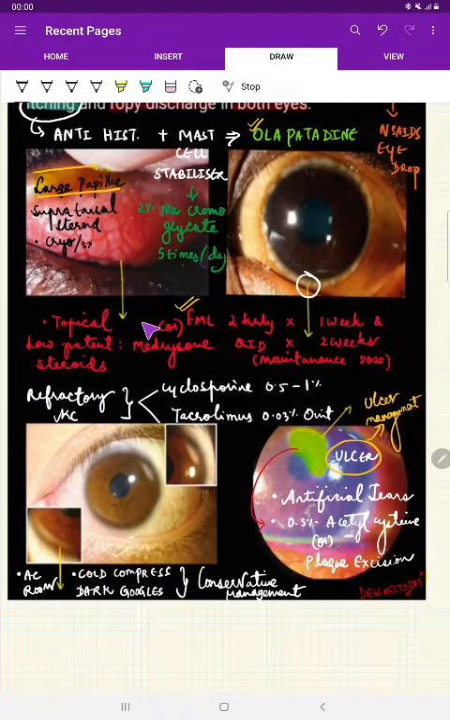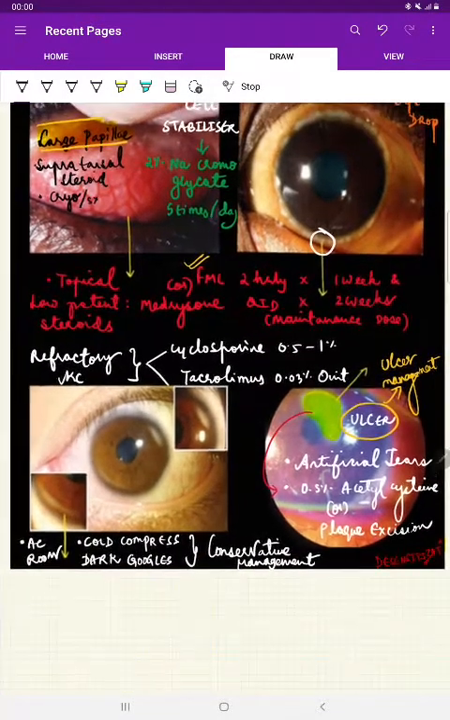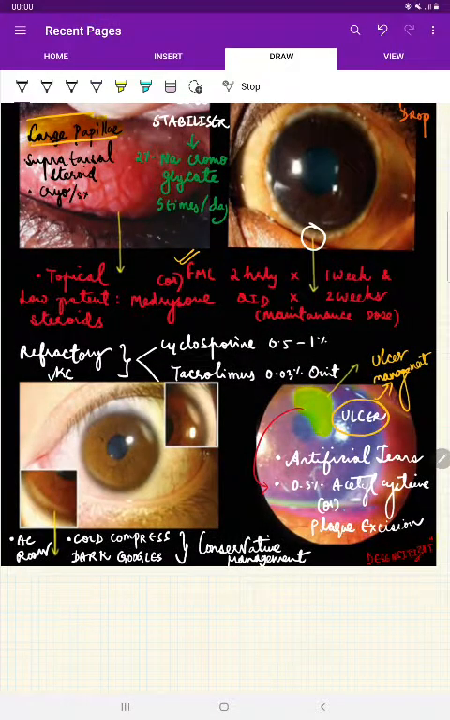Simple. Okay. Now coming to what is happening, there is inflammation taking place. So this is severe inflammation. There are eosinophils and Horner-Trantas dots settling in the limbus, right? So to decrease inflammation, what to do? Steroid. Topical low potency steroids, example fluorometholone, 2 hourly we need to give, and medrysone we can give. Next, if it's a refractory case, we can give cyclosporine and tacrolimus. Cyclosporine 0.5 to 1% and tacrolimus 0.03% ointment.